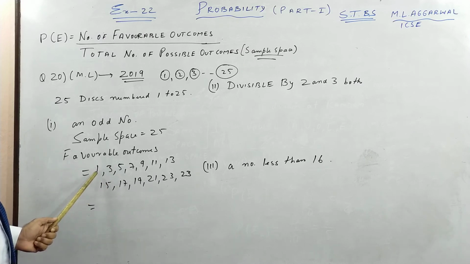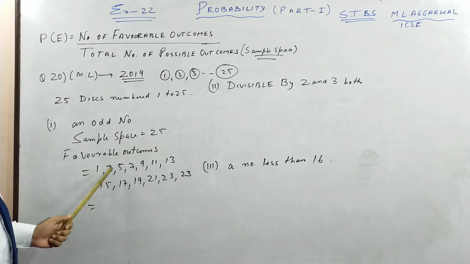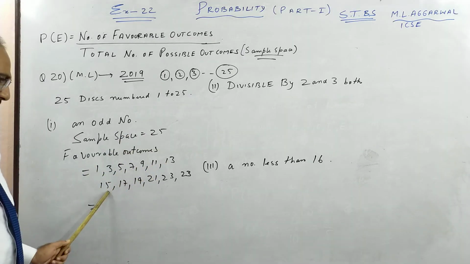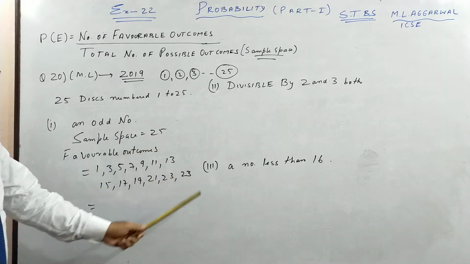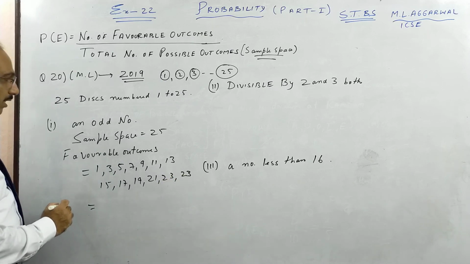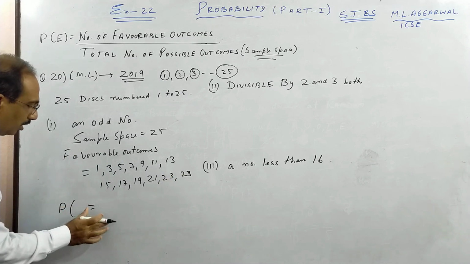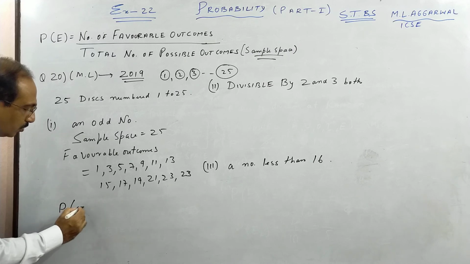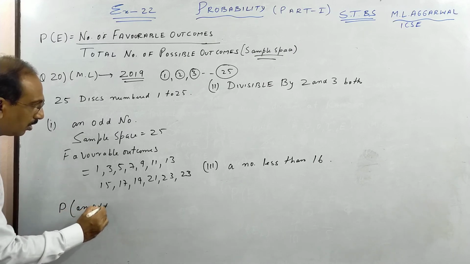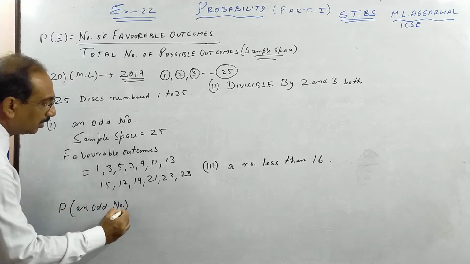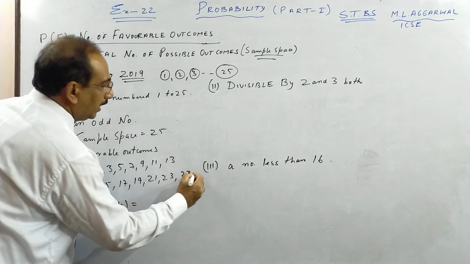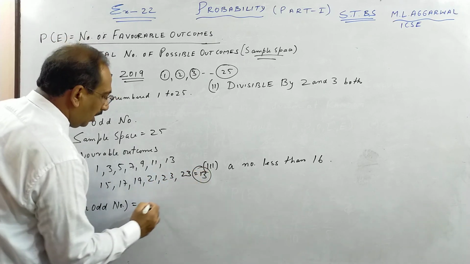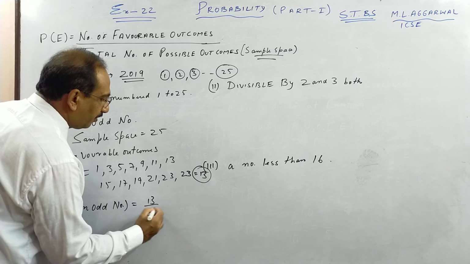So how many odd numbers are there from 1 to 25? 1, 2, 3, 4, 5, 6, 7, 8, 9, 10, 11, 12, 13. So my probability of getting an odd number, you can write E1, E2 also, is 13 out of 25.